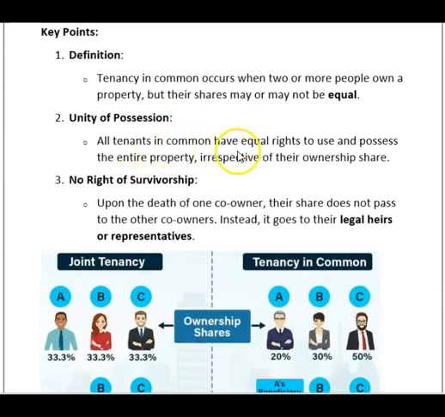In the earlier case, unity of title and possession. All tenants in common have equal right to use and possess the entire property irrespective of their ownership shares. No right of survivorship. Upon the death of one co-owner, their share does not pass to the other co-owner. Instead, it goes to their legal heir or representative.